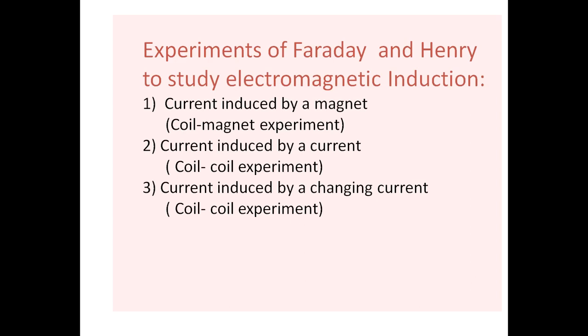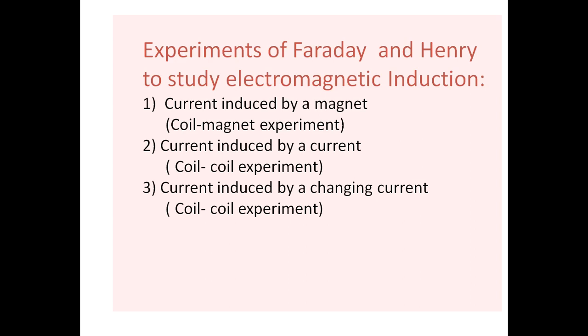Suppose you consider a wire, and current is flowing through that wire from one end to the other. Then the magnetic field is produced around that wire. The exactly opposite process of that is electromagnetic induction.